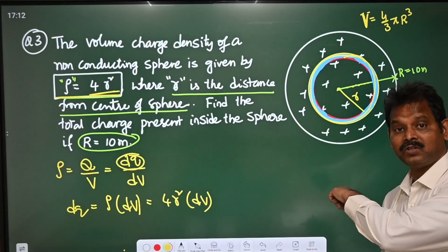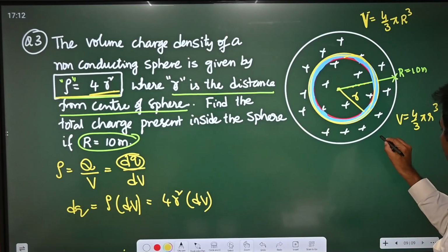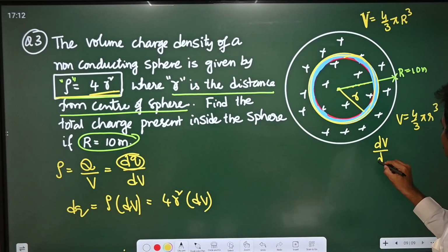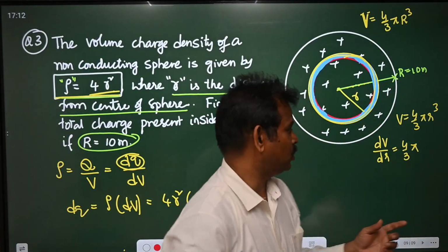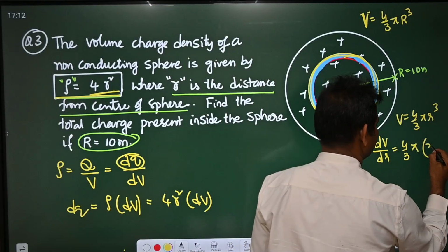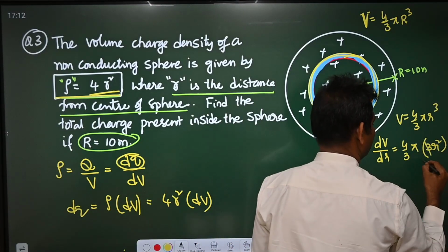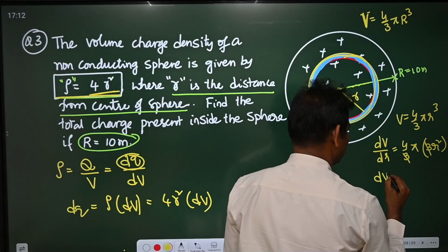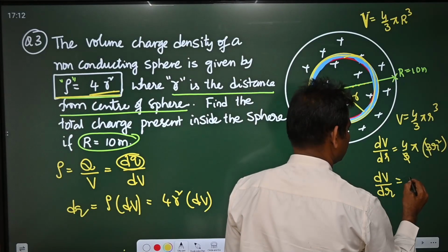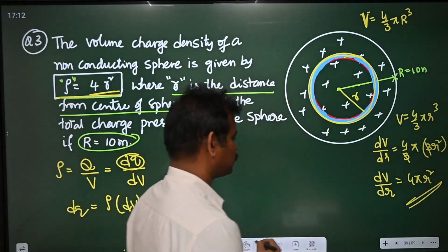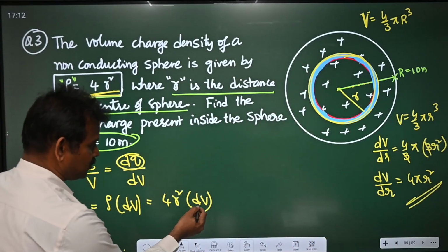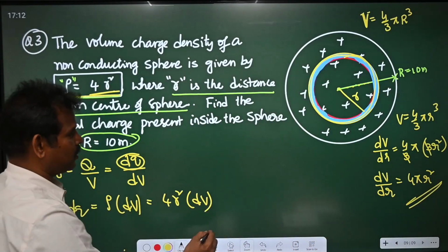If you differentiate this with respect to r, dV by dr is equal to 4 by 3 pi times 3r square. The 3 cancels, so dV by dr is equal to 4 pi r square. So in place of dV we can write 4 pi r square dr.